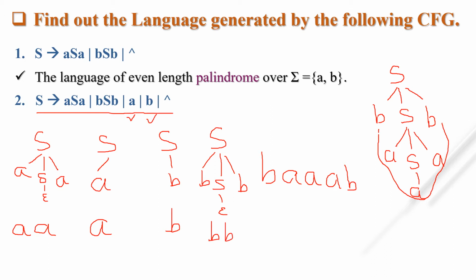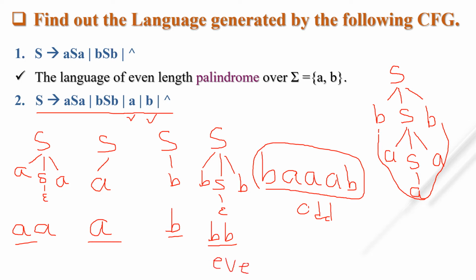So what do you see now? This is also a palindrome, but the length of this palindrome is 1, 2, 3, 4 and 5. It is odd length. This is also a palindrome, this is also a palindrome, but it may be odd length, it may be even length. So what do you write as a language?